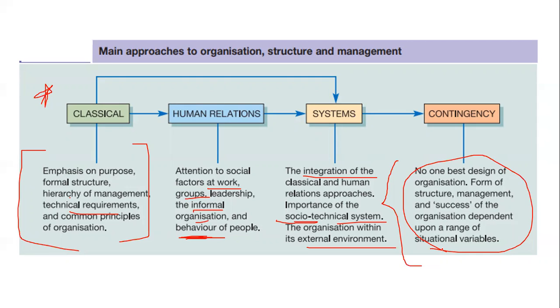Human relation gave importance to behavior and leadership, whereas system combined classical and human relation and gave importance to the social technical system within the external environment. And contingency said that no best design exists for an organization. The structure, the management, and the success all depend upon the situation, so it varies according to the situation.